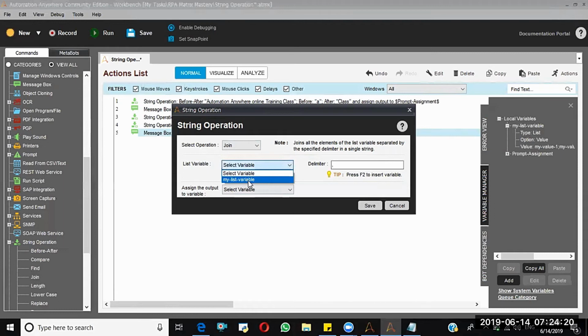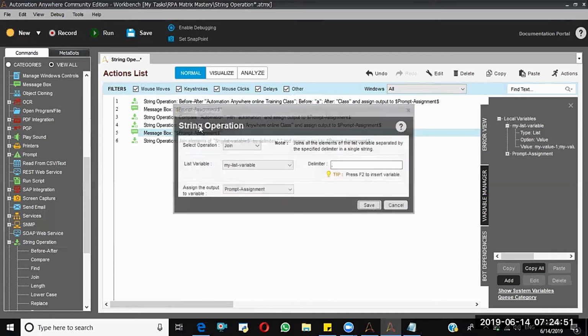So I'm going to select my list variable. After that, what is the delimiter of this character? Semicolon is the delimiter here, so I'm removing the comma and putting the semicolon. And now I'm going to assign this to prompt assignment.